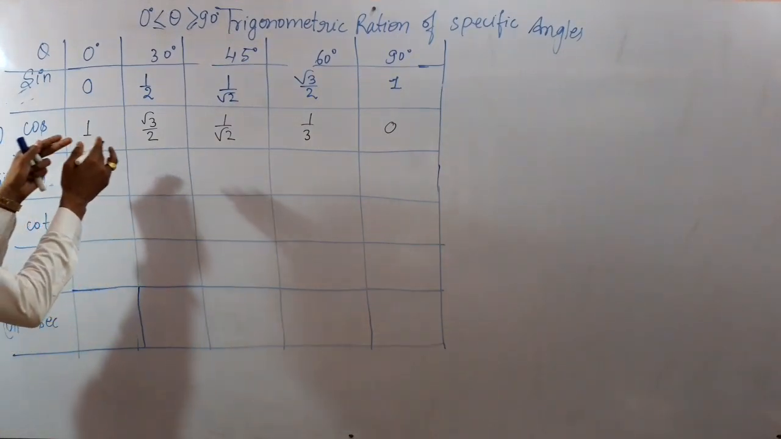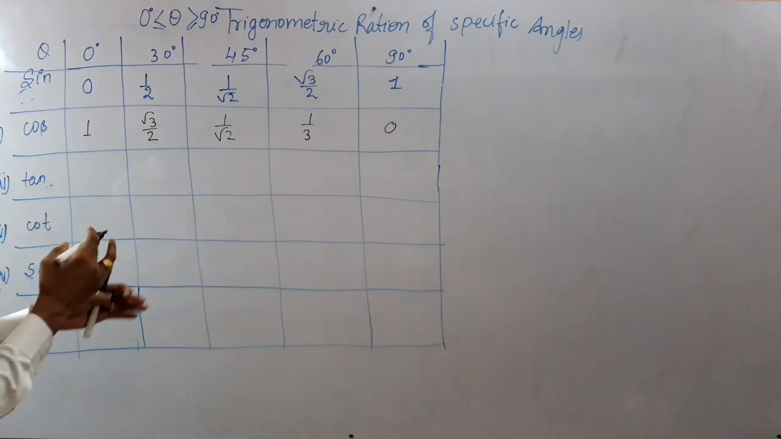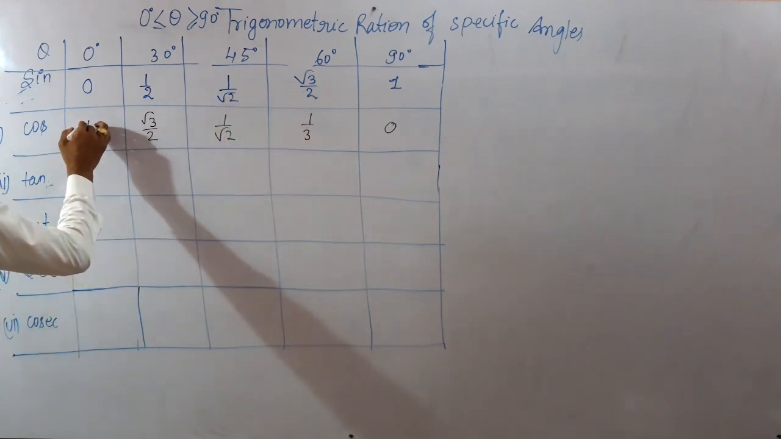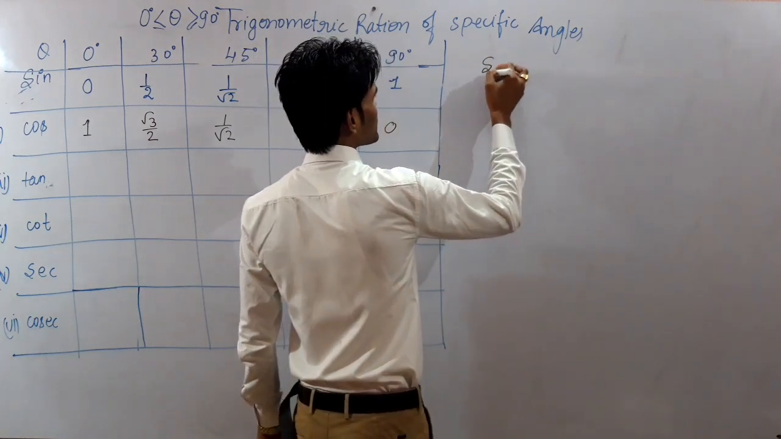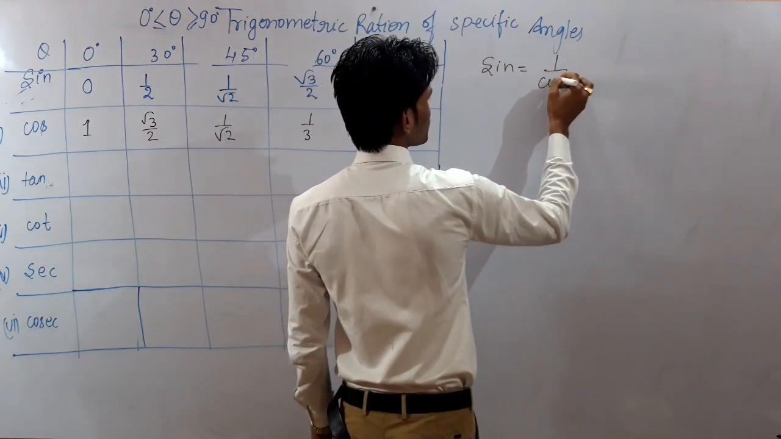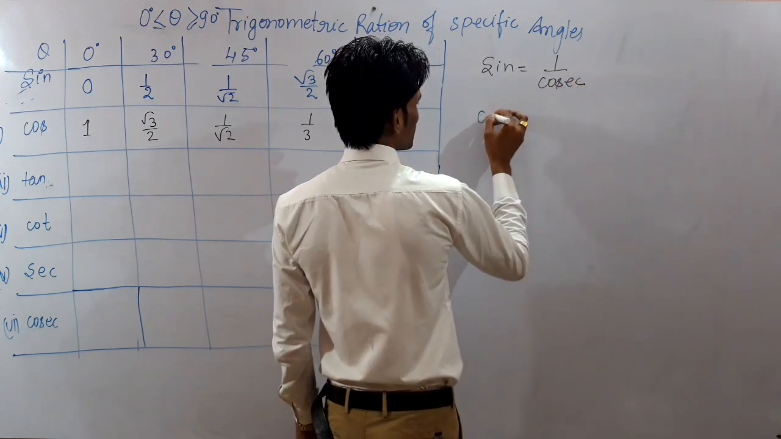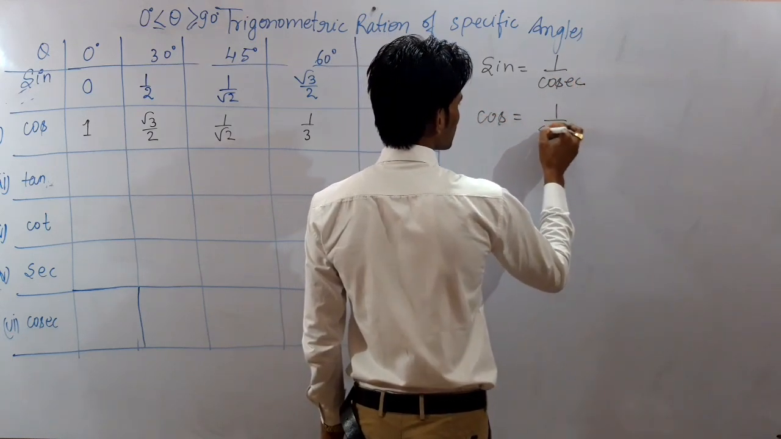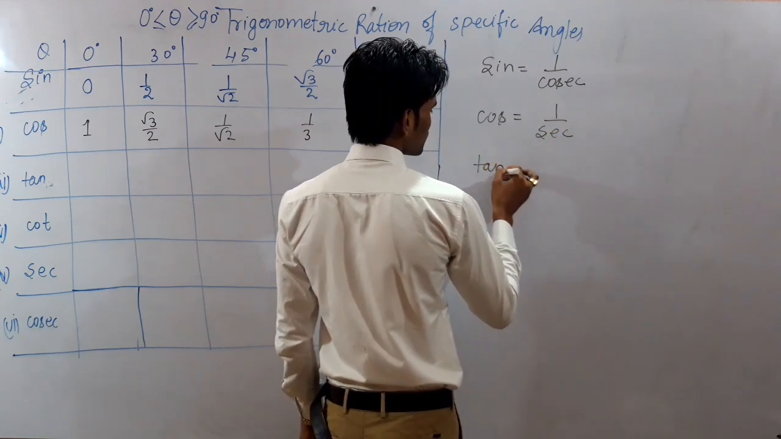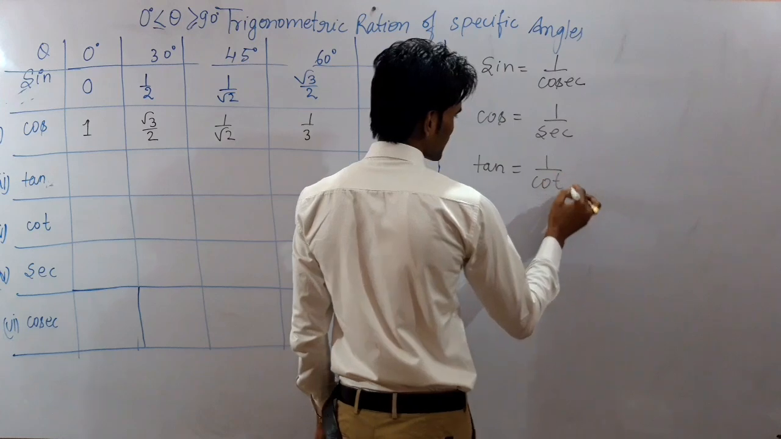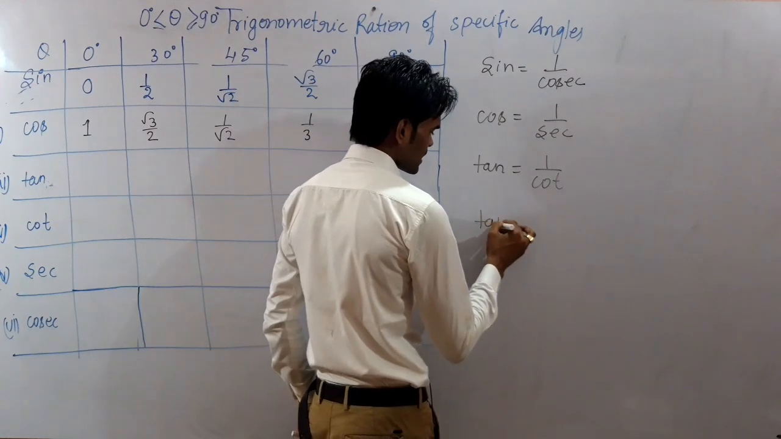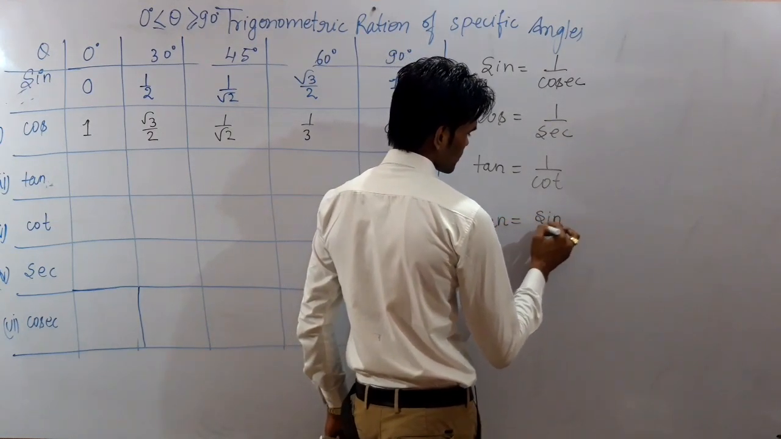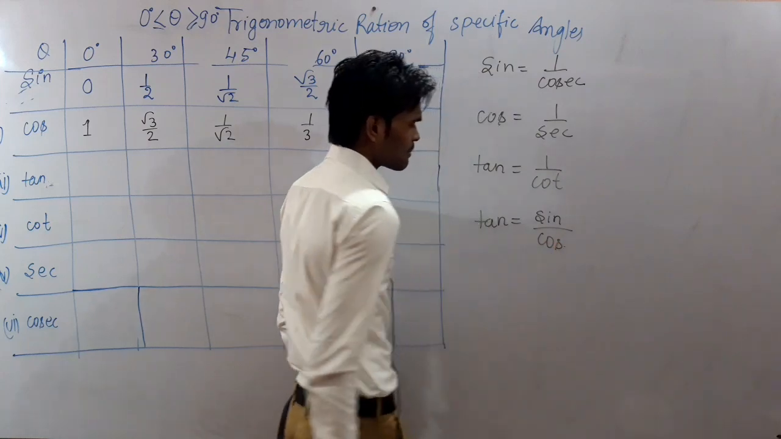We have just reversed the values of sine, left to right, right to left. This was the right, so we have considered it at left, so it becomes the value of cos. Now you know, as I have told you, sine is the reciprocal of cosec, cos is the reciprocal of sec, and tan is the reciprocal of cot. And one more thing, tan is also the ratio of sine and cos.